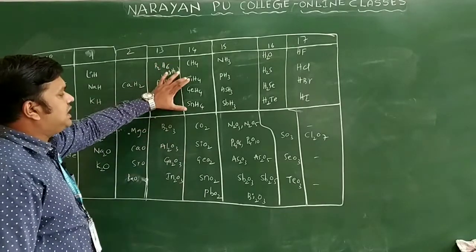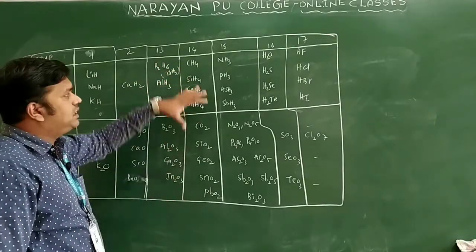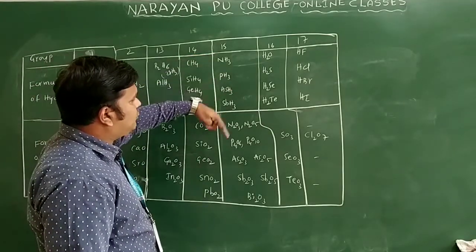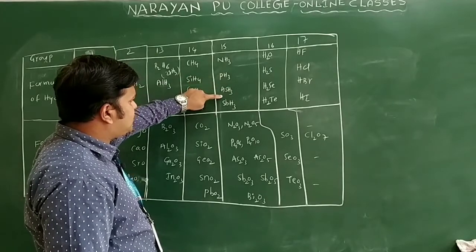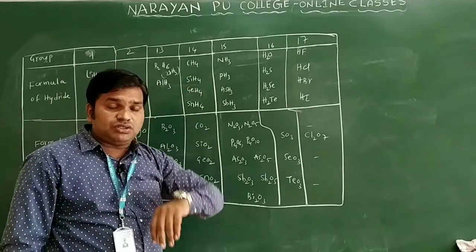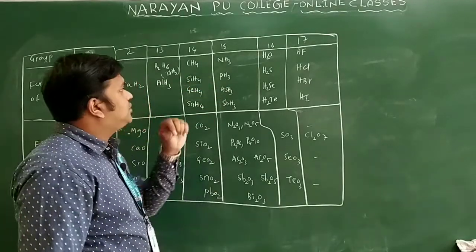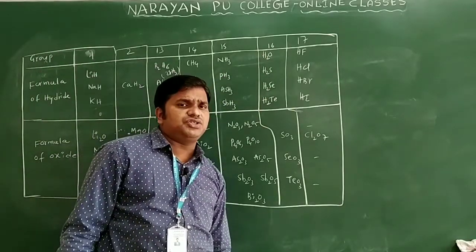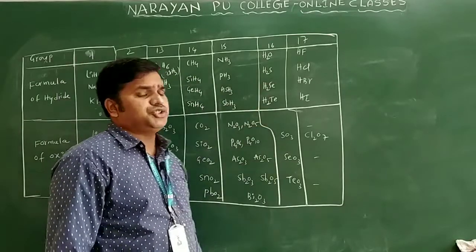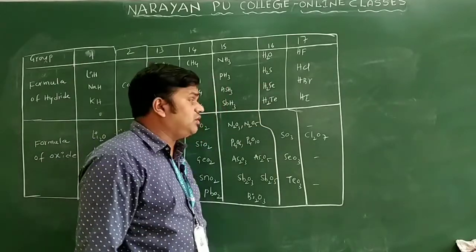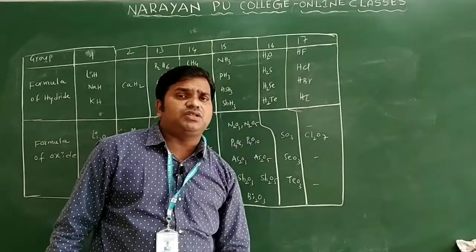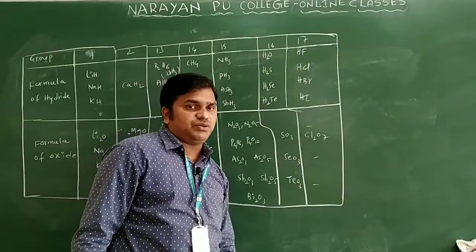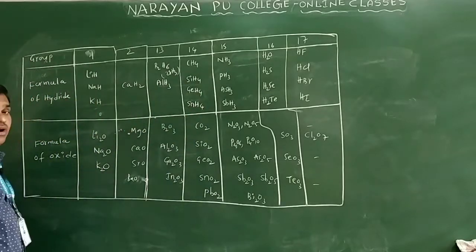And aluminum hydride, valence is 3. Here carbon, silicon, germanium, tin have hydrides. Its valence is how much? 4 only. You see here nitrogen, 1, 2, 3: NH3, PH3, AsH3 and SbH3. What is the valency of each? We'll say that is 3 only. Now oxygen has valence 2: H2O, H2S, H2Se and H2Te. And the last, the 17th group: fluorine, chlorine, bromine, iodine: HF, HCl, HBr and HI only.